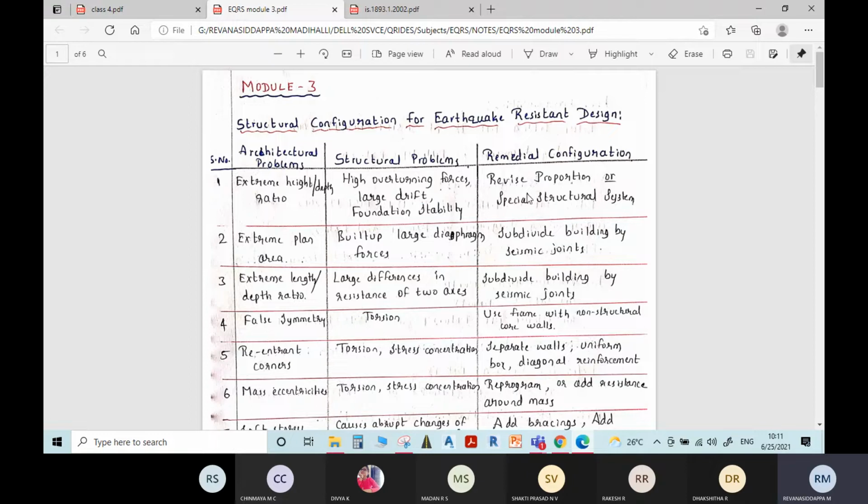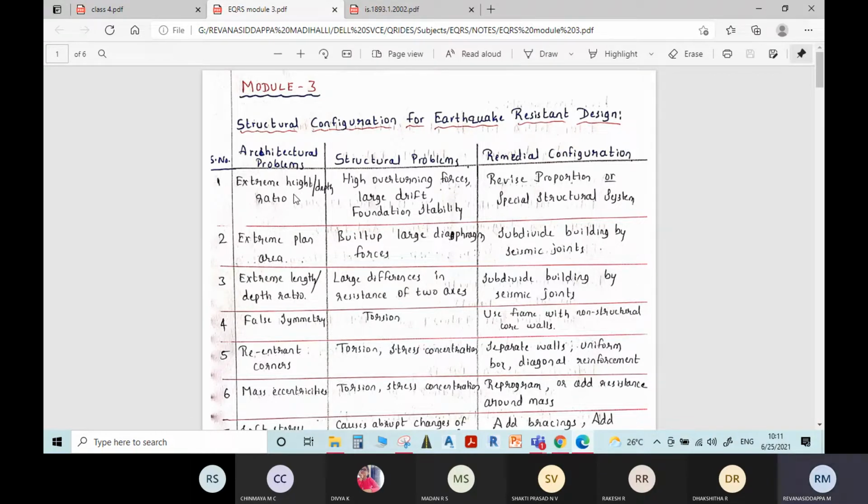And what is the remedy also written? Revise the proportion, or we have to design for a special structural system. Special structural system means, as I discussed in the previous class, either providing bracings, or ductile detailing, or providing shear walls. We need to not compromise the structural stability.